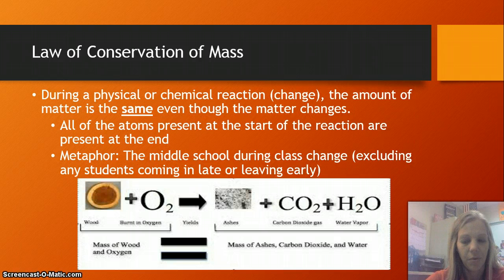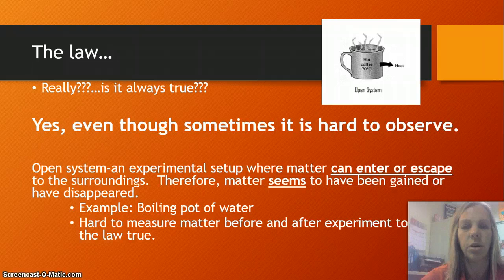I like to think of a metaphor. Actually, this is Mr. Weaver's metaphor that I stole. He likes to think of the law of conservation of mass kind of like the middle school changing classes when the bell rings. And this is obviously excluding any students coming in or out of the school. But basically, if you're just considering the interior of the middle school, we all sit in class, but when the bell rings, everyone is moving and shifting places. So we've got some change going on. However, the number of bodies in the school is the same. Kind of a metaphor that you can think about when you think about the law of conservation of mass.